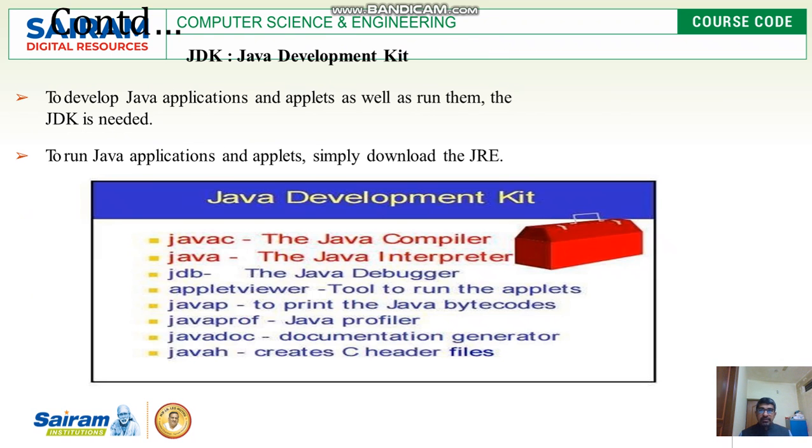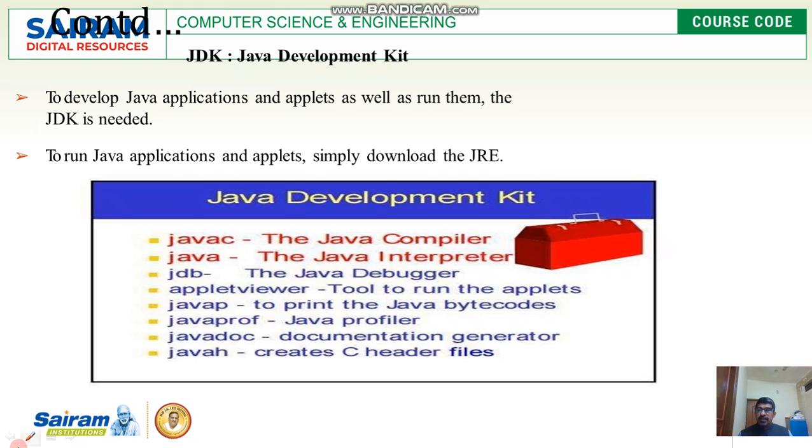This is why we need the JDK, the Java Development Kit, where we can write and run Java application programs and applets. Java programs are divided into two categories: one is application, the other is applet. In the JDK, we can run both kinds of programs. For this we need the JRE, but when you download your JDK, you will get both things.